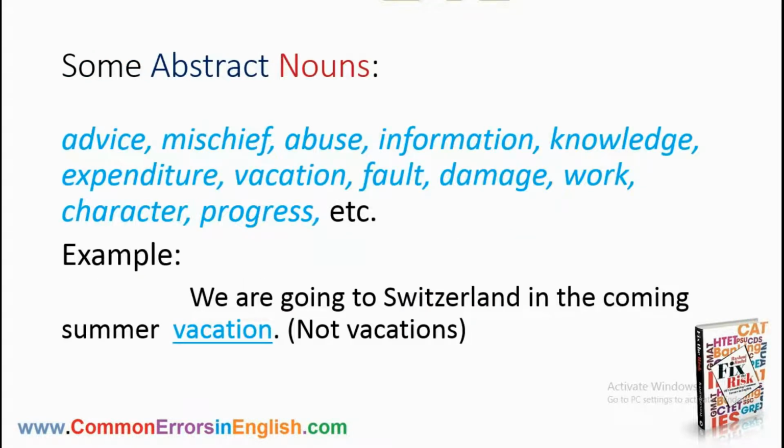Here is a list of some abstract nouns like advice, mischief, abuse, information, knowledge, expenditure, vacation, fault, damage, word, character, progress, etc. Let's have a look at the example. We are going to Switzerland in the coming summer vacation. We Indians are in habit of using the phrase summer vacations, which is wrong English because vacation is an abstract noun and it is always singular. So stop adding s to the word vacation because it is abstract and it is singular.